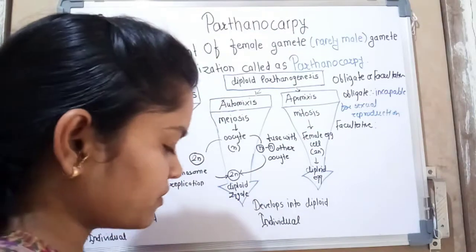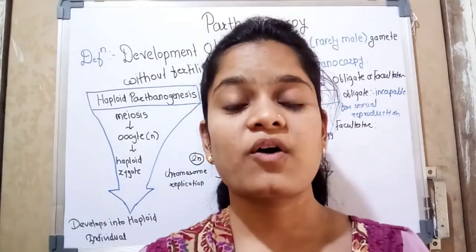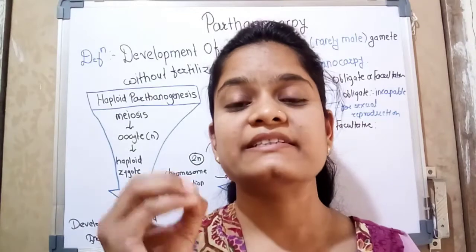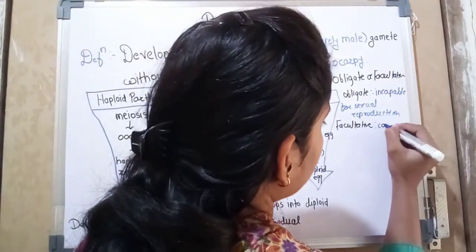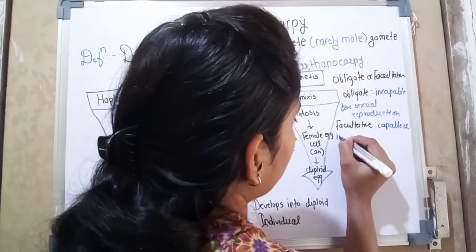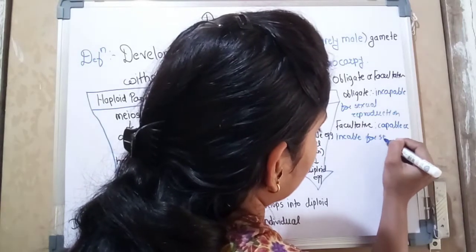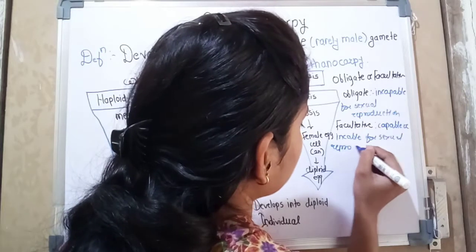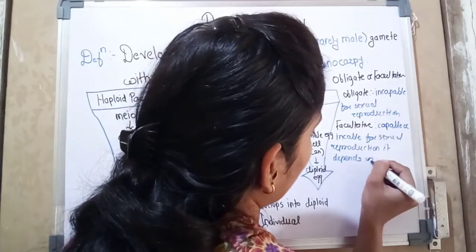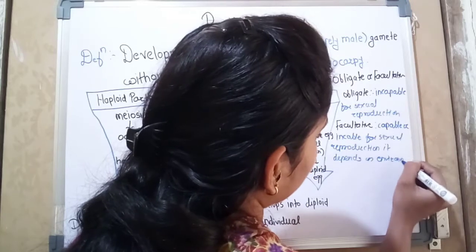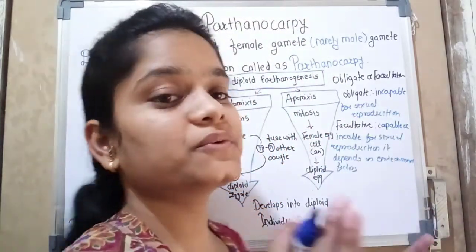In facultative parthenogenesis, the offspring produced parthenogenetically may be capable or incapable of sexual reproduction, and it depends on environmental factors. That is called facultative parthenogenesis.